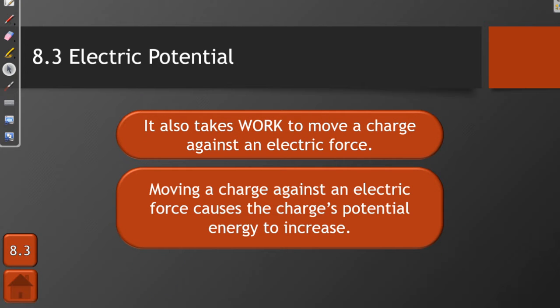Just as it takes work to move an object in a gravitational field, it also takes work to move a charge against an electric force in an electric field. If we move a charge in a direction that is opposite the direction of electric force, then that will cause the charge's potential energy to increase.